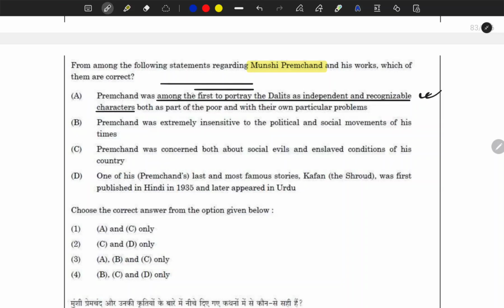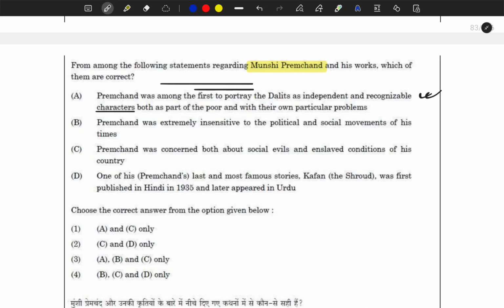Here it gives you the idea that he might not be the only person. But when the examiner says that he was the first person to portray, then usually these kinds of statements are incorrect. Here it says he was one of the first to portray.